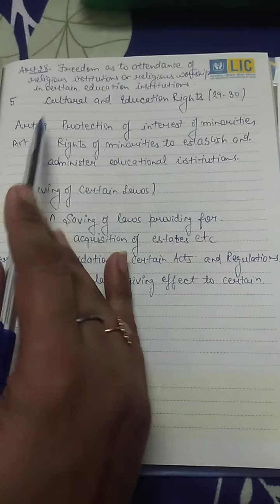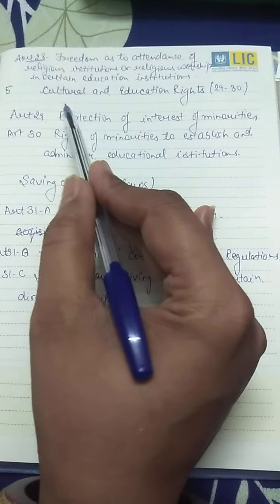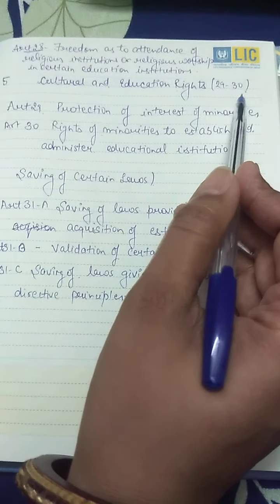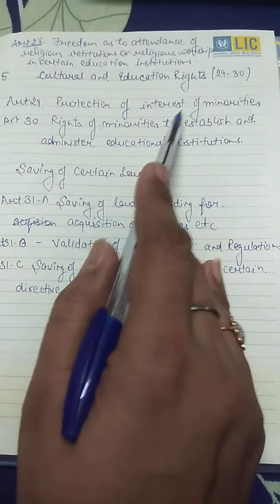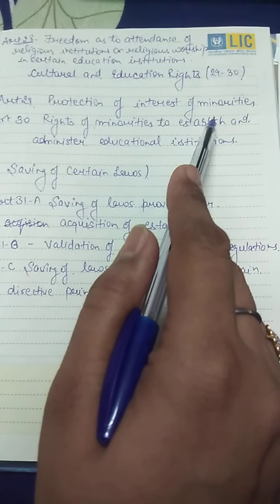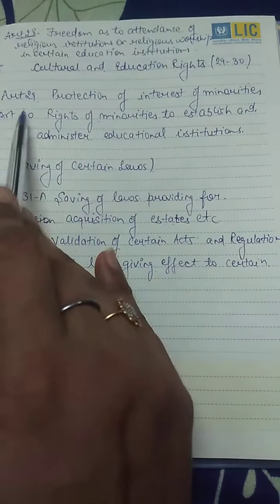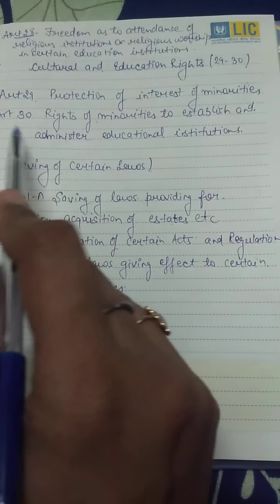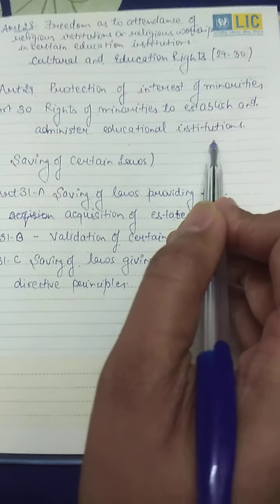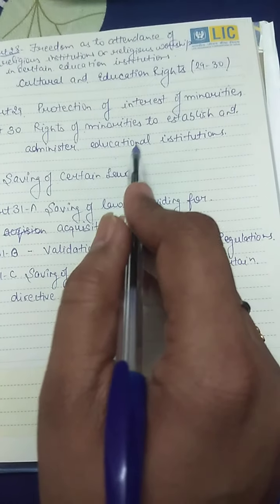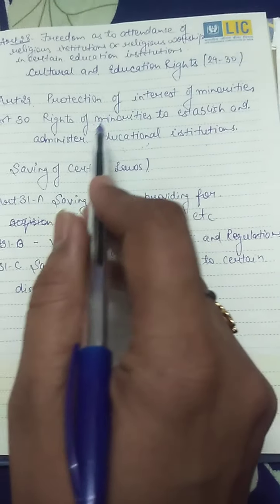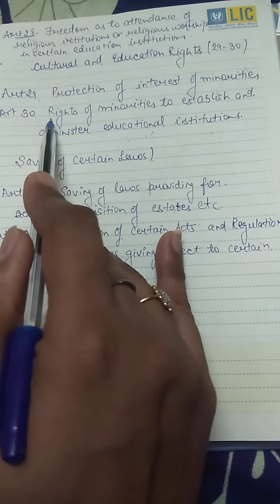And the fifth one I'm going to discuss is the cultural and educational rights. They are defined from Article 29 to 30. Article 29 defines the protection of the interests of minorities, the people who are declared minorities by the government, for example, Jains. Their rights are protected under Article 29. Under Article 30, minorities have the right to establish and administer educational institutions. This means that educational institutions can be managed and established for minorities. They have this right under Article 30.